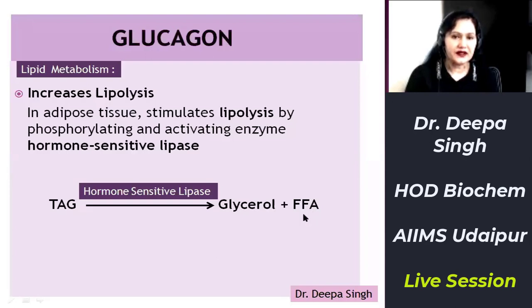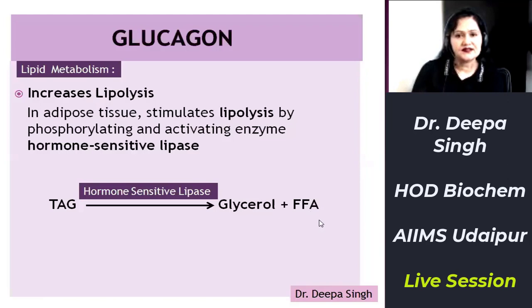Secondly, the free fatty acids formed in adipose tissue enter blood, and from blood are taken up by liver. In liver, they undergo beta oxidation. In beta oxidation, free fatty acids form acetyl coenzyme A. The end product of beta oxidation of even chain fatty acids is acetyl coenzyme A along with generation of ATP. This acetyl coenzyme A inhibits glycolysis and activates gluconeogenesis by inhibiting enzyme PDH and by activating enzyme pyruvate carboxylase, which is the gluconeogenic enzyme. Thus, it enhances gluconeogenesis and inhibits glycolysis.